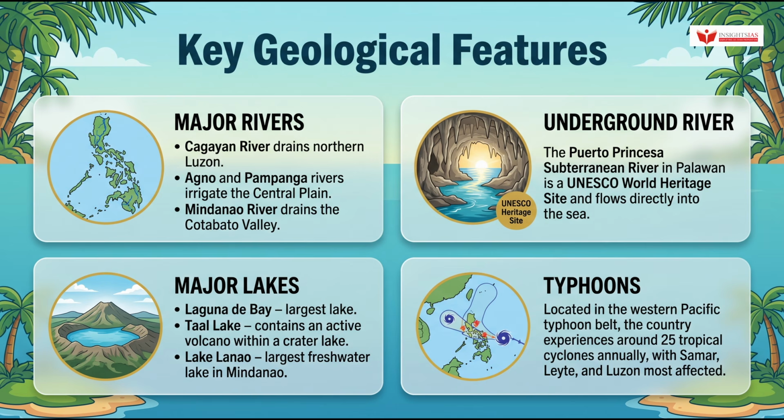Finally, on typhoons, the Philippines is located in the Western Pacific Typhoon Belt and experiences around 25 tropical cyclones annually. The areas most affected are Samar, Leyte, and Luzon. Just before we close, remember these sharp mapping facts. The Philippines is a 7,000-plus island archipelago on the Pacific Ring of Fire, bounded by four seas. Mount Apo at 2,954 meters is the highest peak. The Puerto Princesa Subterranean River in Palawan is the UNESCO World Heritage Site. And Taal Lake contains an active volcano within a crater lake.